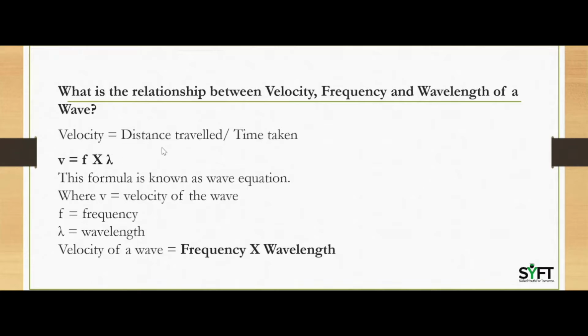Velocity is equal to distance traveled divided by time taken. So, v is equal to f into lambda. This formula is known as the wave equation, where v is the velocity of the wave, f is the frequency, lambda is the wavelength. So velocity of a wave is equal to frequency into wavelength. So this is the relationship between velocity, frequency and wavelength of a wave.